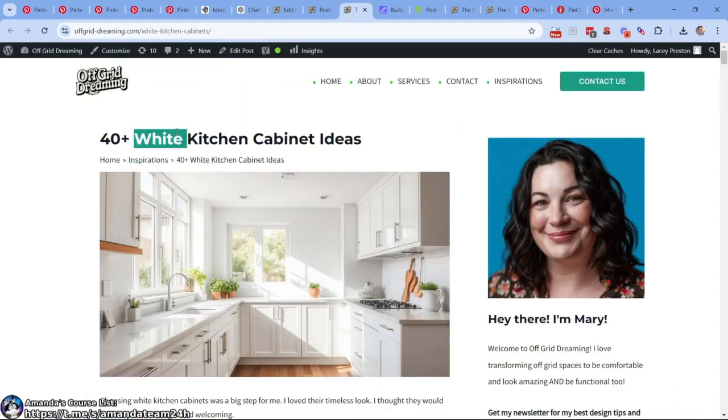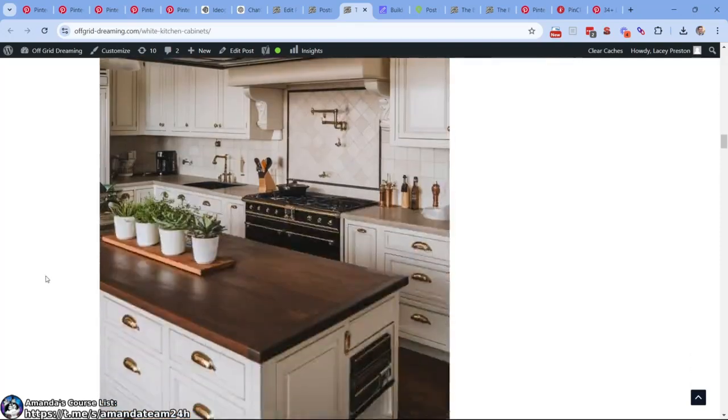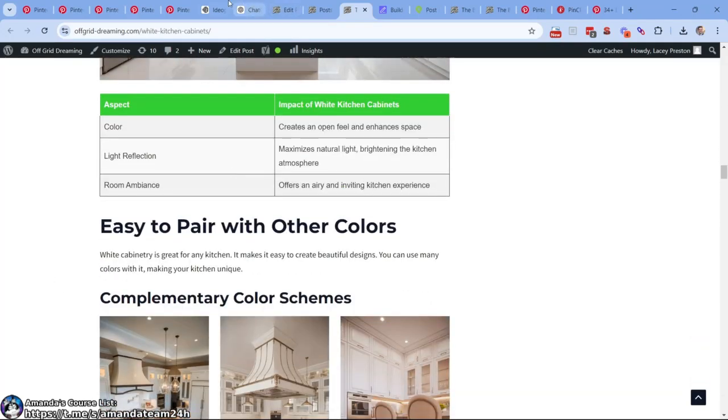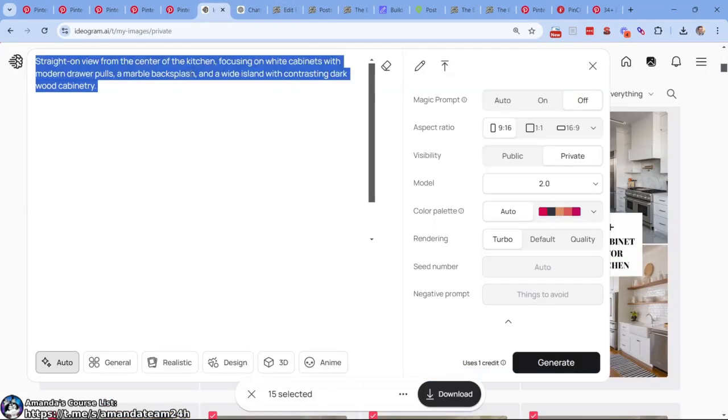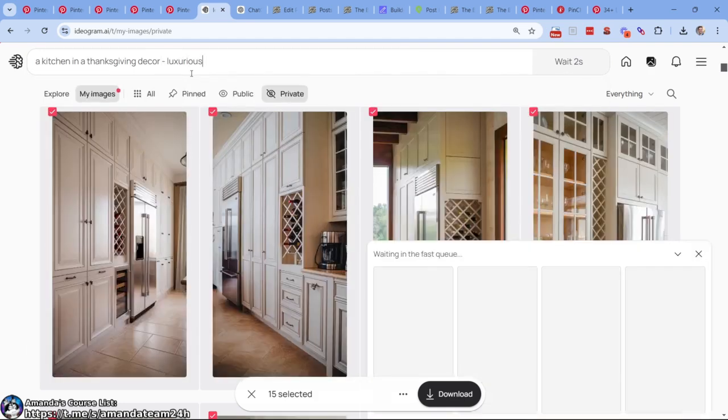So there you have it. Home decor in a nutshell. 40 plus white kitchen cabinet ideas, 40 plus black, gray, whatever. This is what it looks like. Roll with it. You could do so many things with this. I mean, let's just go here for a second. A kitchen in a Thanksgiving decor. Luxurious. I don't know. Just roll with it.